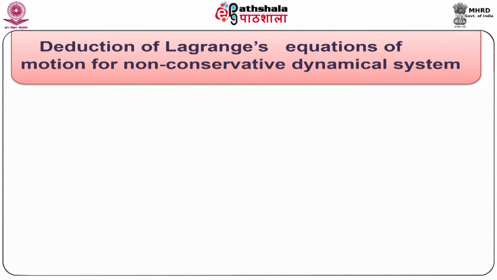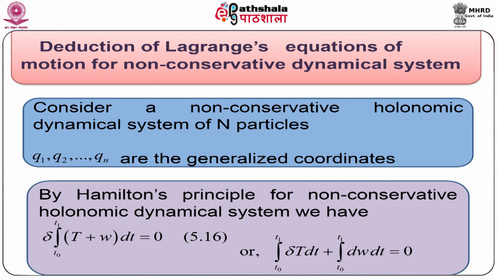Now, we shall deduce Lagrange's equations of motion for non-conservative dynamical system. So far, we have deduced Lagrange's equations of motion for a conservative dynamical system.